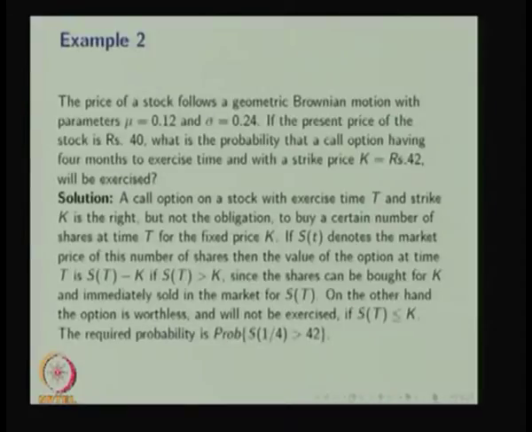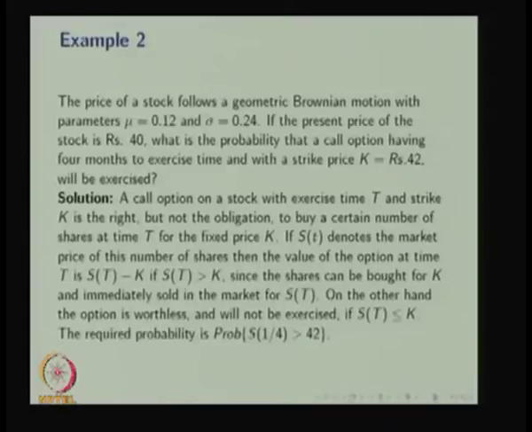Hence, the question is, what is the probability that the call option having 4 months to exercise time with the strike price k will be exercised? That means the required probability is the probability that S of 1/4 is greater than 42, because k is 42 and the time is 4 months, whereas all other values are in years.